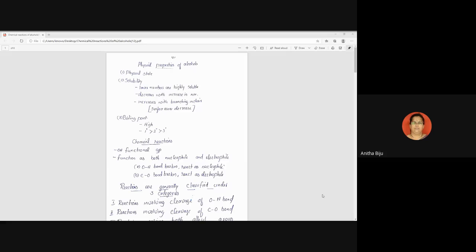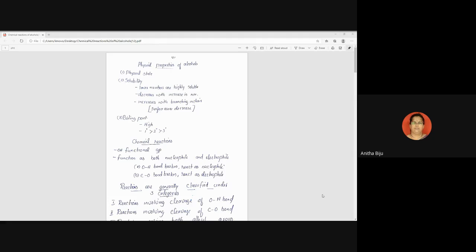Solubility means, are they soluble in water or not? Okay. So what is the basic principle behind solubility? If the type of bonding in the two compounds, a solvent and a solute, is similar, then only the solute dissolves in the solvent. So in the case of alcohol also, suppose we consider lower members like ethanol. When we mix ethanol with water, what will happen?